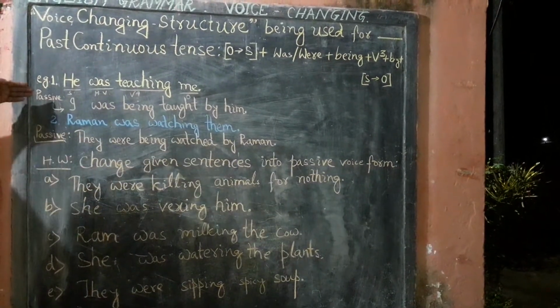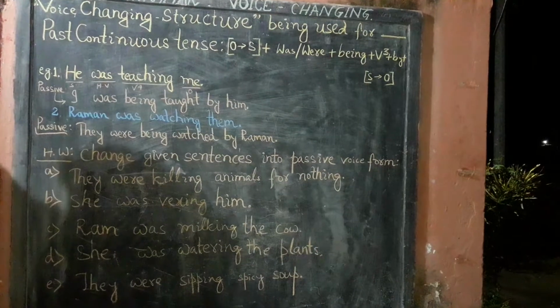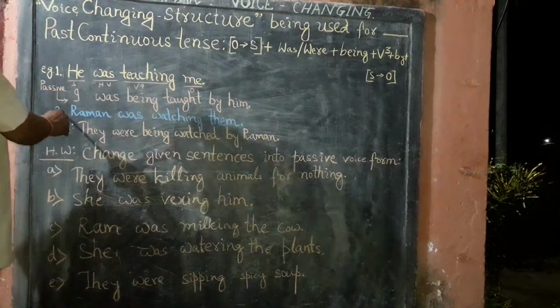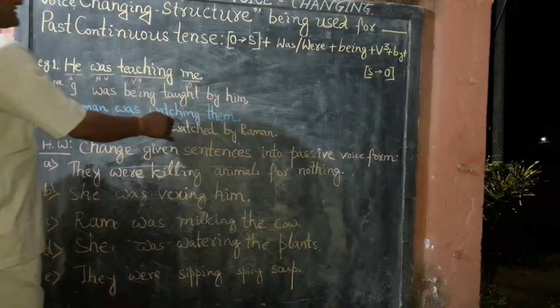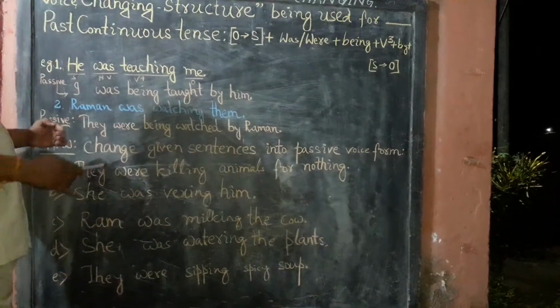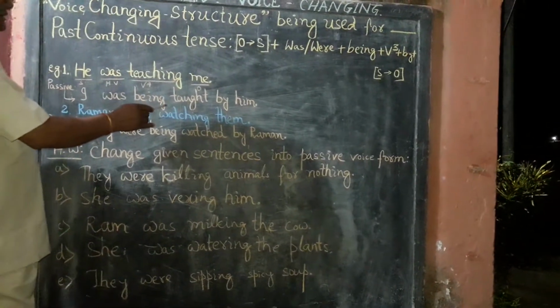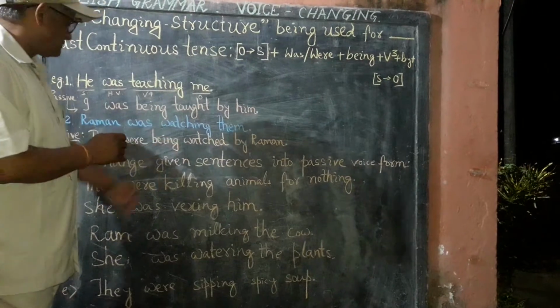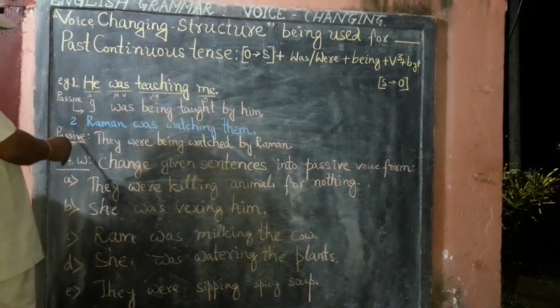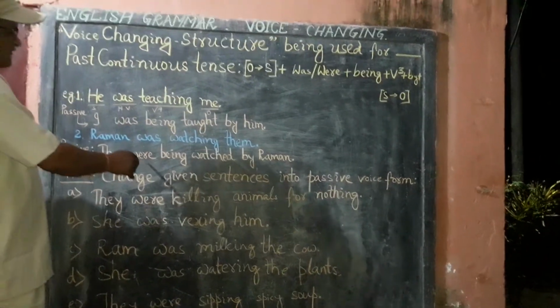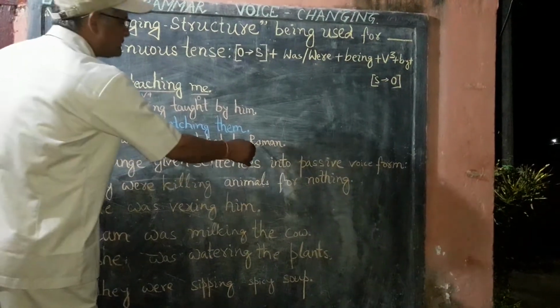To clear this idea, we go ahead to another example. The second example is: Raman was watching them. In Hindi it means Raman उन्हें गौर से देख रहा था. Its passive form is: They were being watched by Raman.